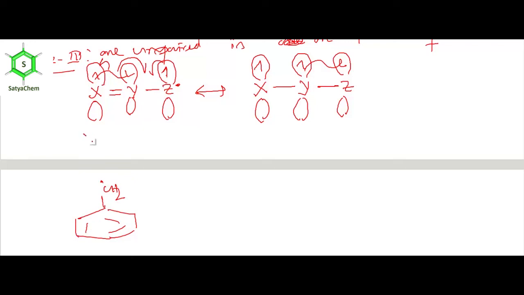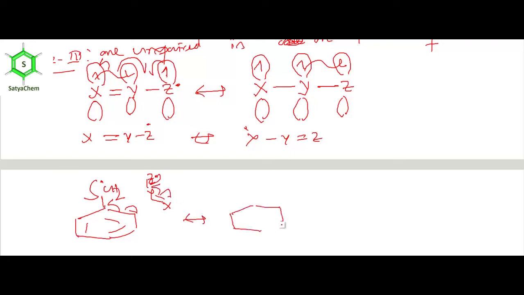The same way, because here it is like X double bond Y, Z dot, now it is X dot, Y double bond Z. These two double bonds don't involve resonance, so we are not changing the position of these two double bonds.